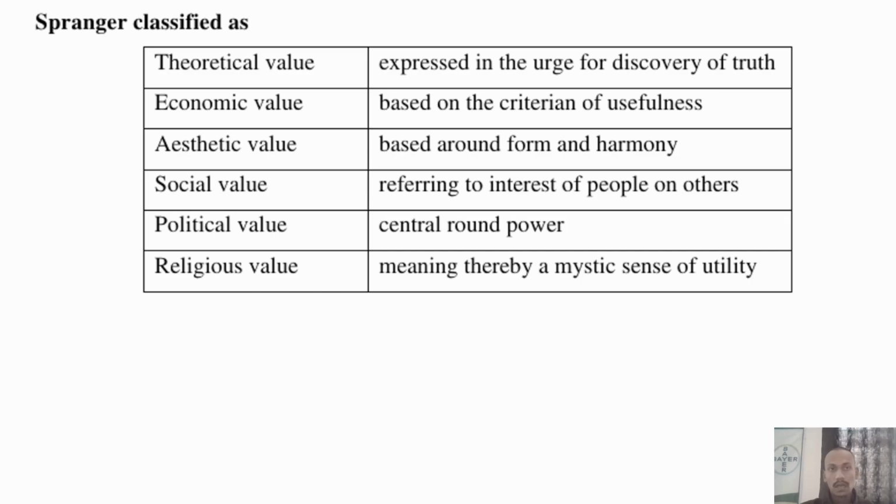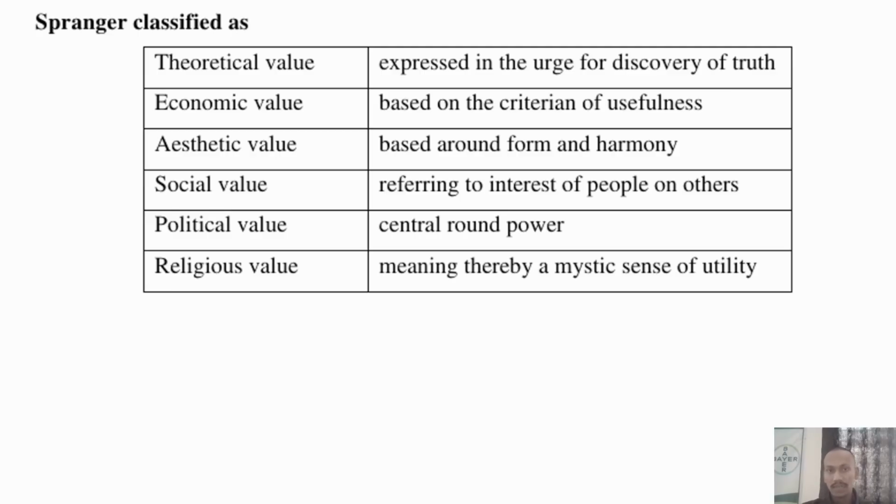Then, according to Spranger, values are classified into different categories. The first is theoretical value, expressed in the urge for the discovery of truth. How much urge you have for discovering truth is defined as theoretical value. Then economic value, based on certain criteria of usefulness. How useful an object or behavior is, we can determine based on economic value.